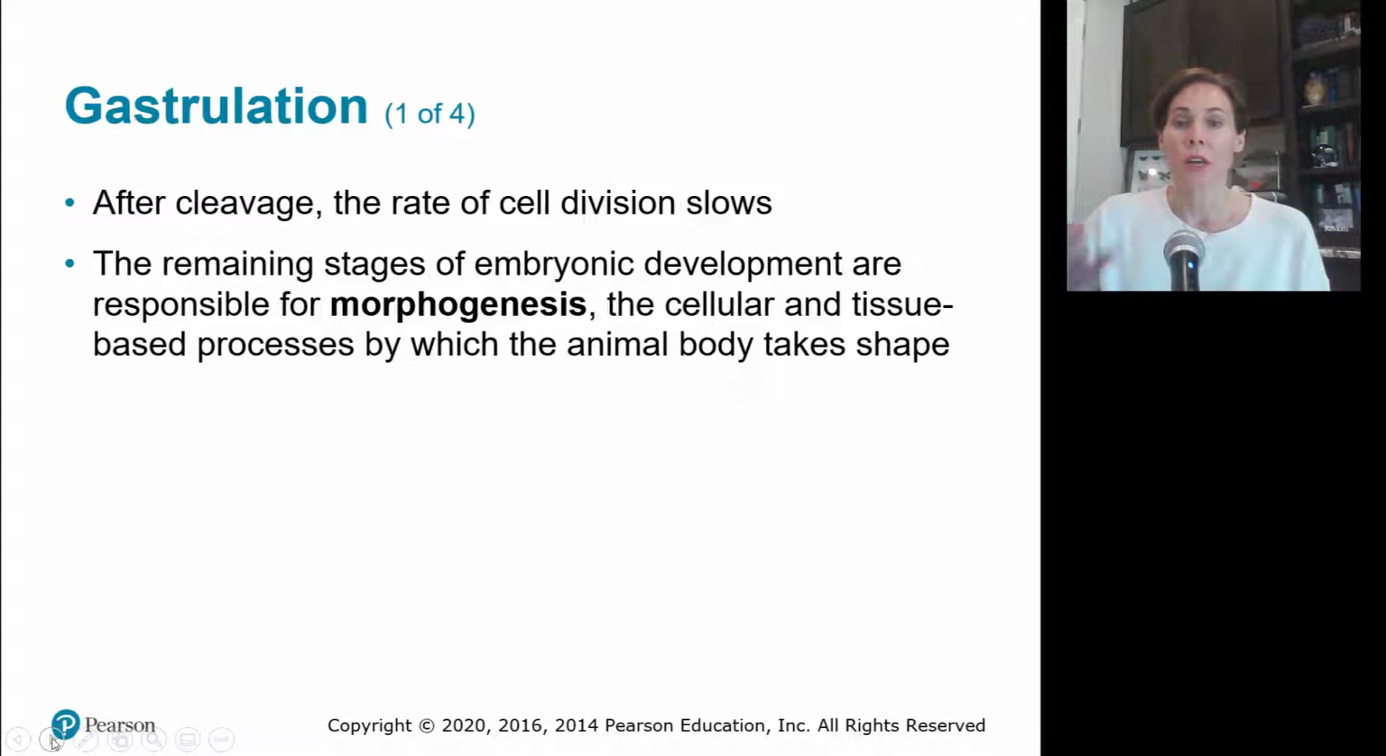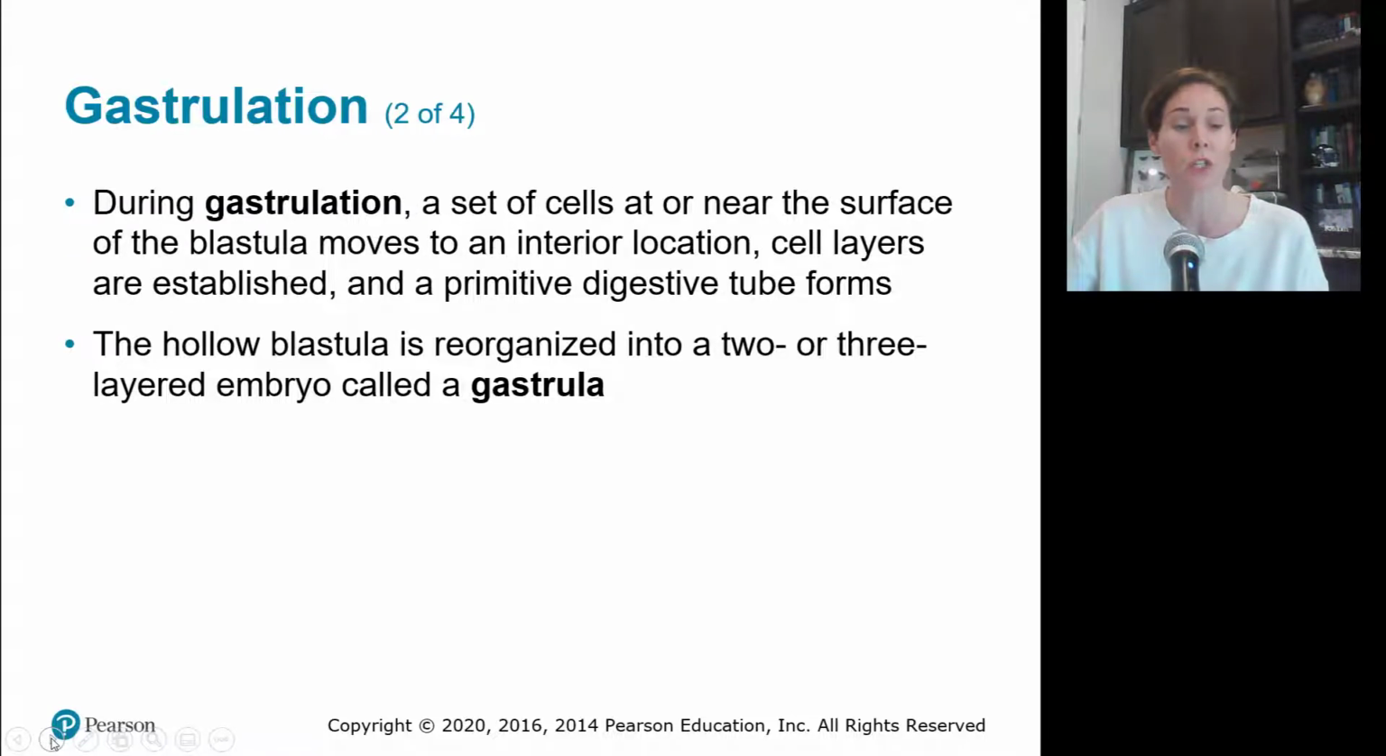After cleavage, the rate of cell division will start to slow down, and the remaining stages of embryonic development are responsible for something called morphogenesis. So the cellular and tissue-based processes of the body start to take shape. We start to look more like a living, breathing human or animal, whatever species you're talking about. During gastrulation, a set of cells at or near the surface of the blastula will start to move to an interior location. You still have your outer layer, but it will start to buckle in, and cell layers will start to get formed.